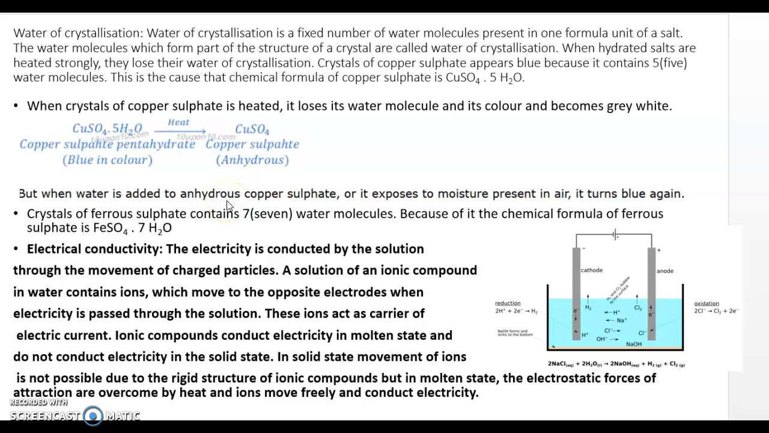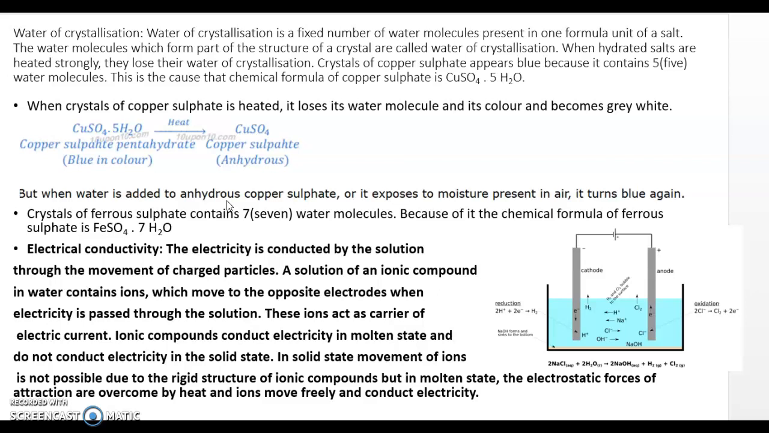Other examples are also there, as you can see on page number 69. Ferrous sulfate contains 7 water molecules. Then washing soda, that is sodium carbonate, contains 10 water molecules. So that is about the water of crystallization.